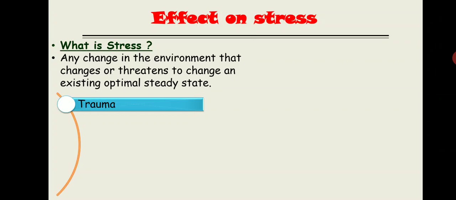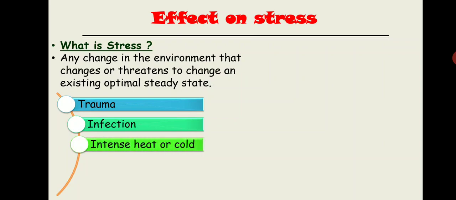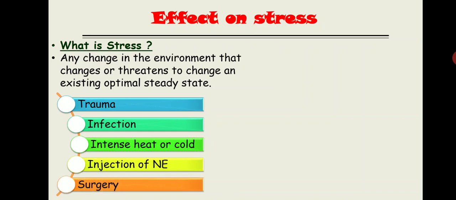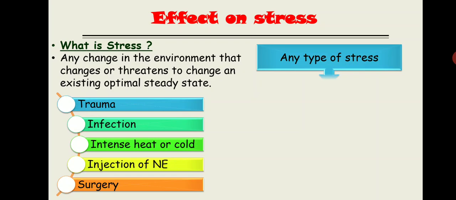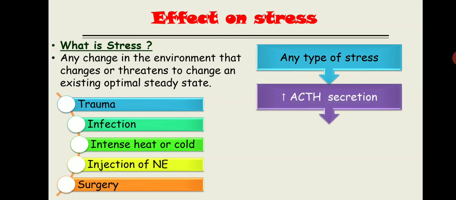So you need to write it down. First is trauma, any injury, then infection, injection or intense heat or cold, injection of any substance such as norepinephrine, and any type of surgery. These are the types of stress. Now what happens in stress? In any type of stress, one thing will appear, that is increased ACTH secretion.